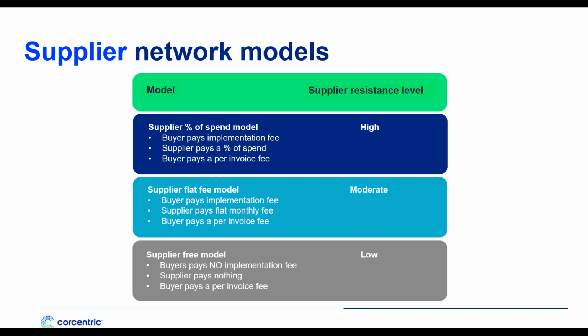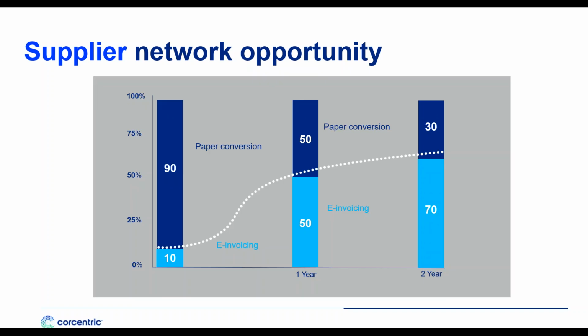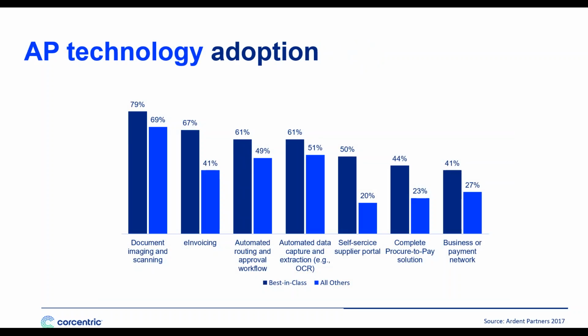When you're looking at supplier networks, consider these different models. Make sure you ask your vendor how they operate. Because if you choose the right one, if you choose the supplier-free model, you're going to get a faster adoption among your suppliers. And that's going to help you reduce your costs and achieve those strategic objectives that are so key to automation. When we look at which technologies best-in-class organizations are using, well, it's all of the above.